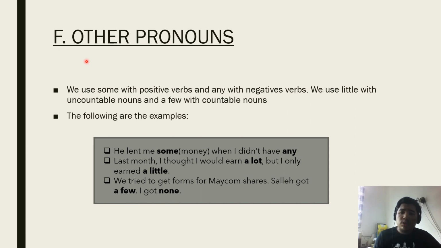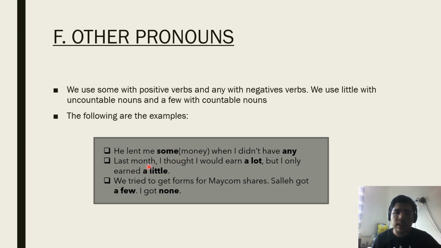Next, we go to other pronouns. We use some with positive verbs and any with negative verbs. We use little with uncountable nouns and a few with countable nouns. For example, he lent me some when I didn't have any. So the some here refers to the money.